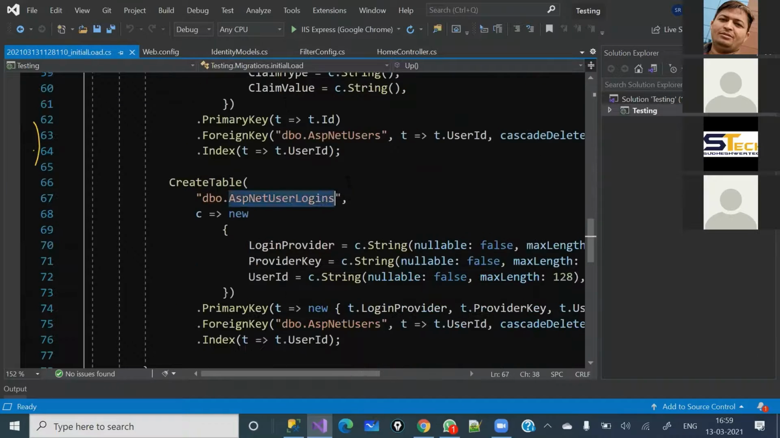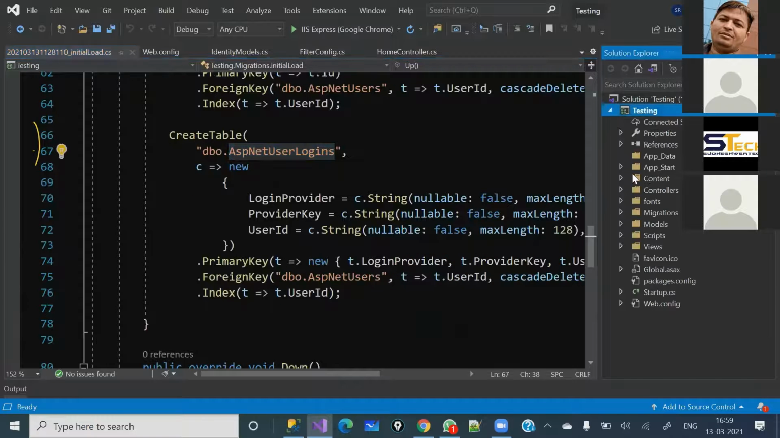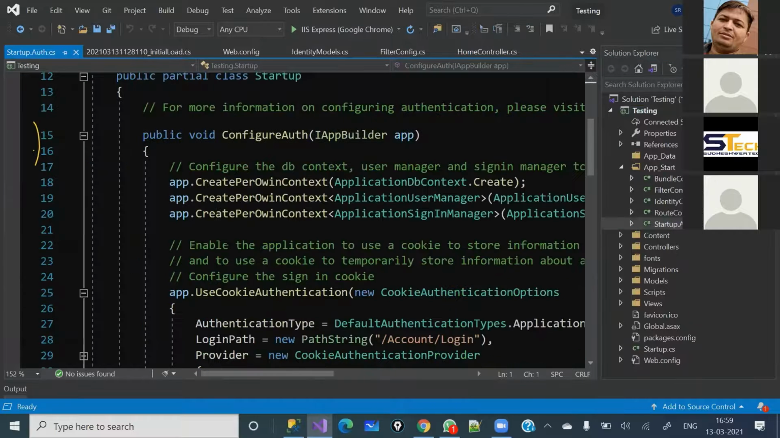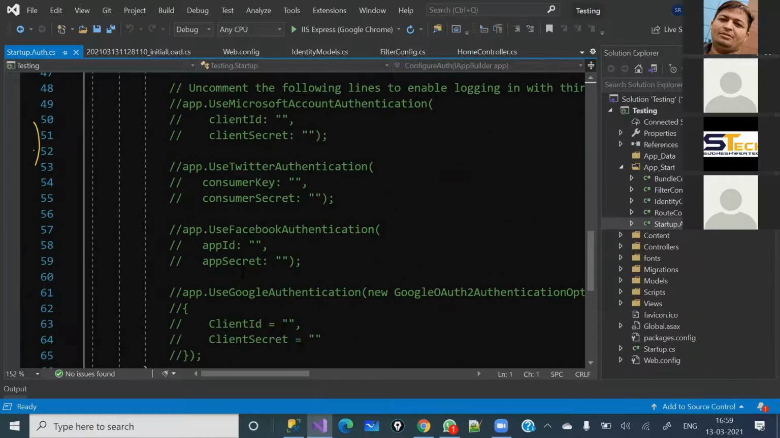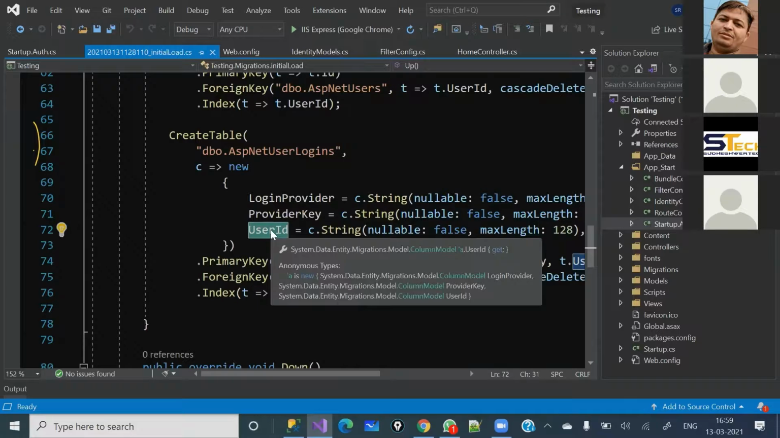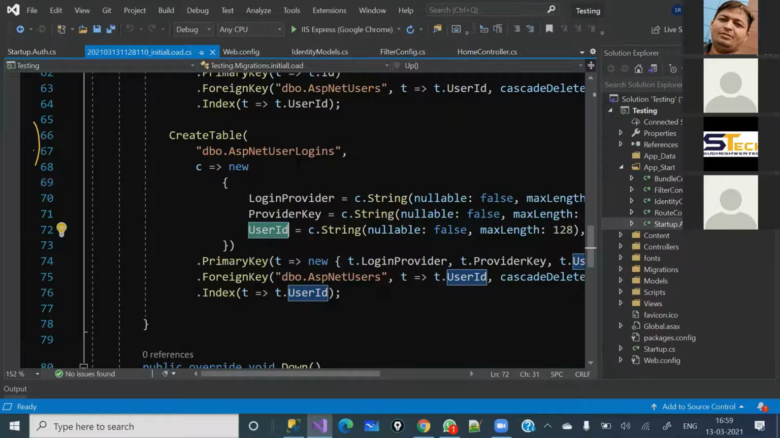And here is ASP.NET user logins. Like earlier I told you, under App_Start, Startup.Auth, you can see 2 things have been given, app ID and app secret. So that information will go here, like from where you have logged into that project. I mean to say, like you have logged in from Facebook or Twitter or a Microsoft account, that name will come here, along with the key and user ID, I mean the user information which the user is going to authenticate through that social platform. So that information basically will come under the ASP.NET user logins.